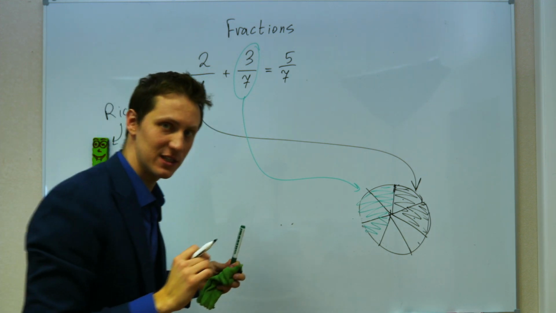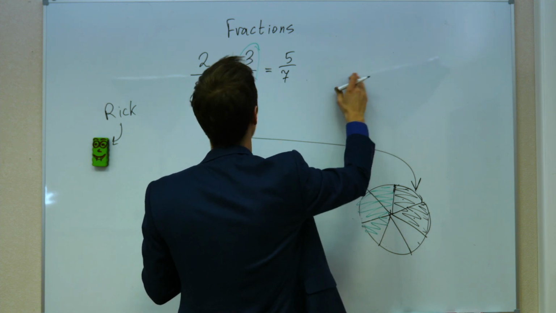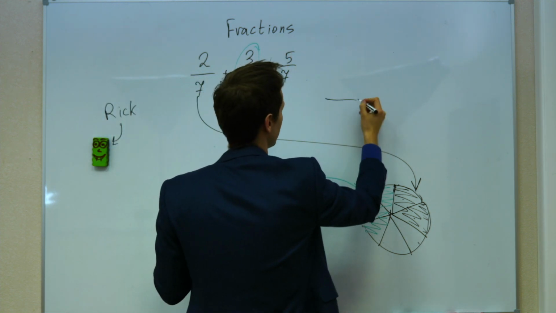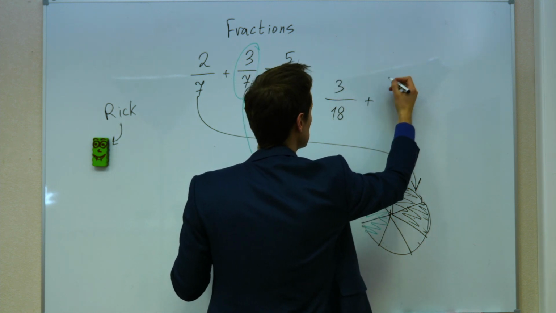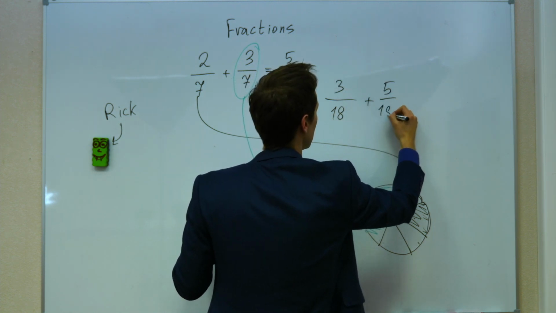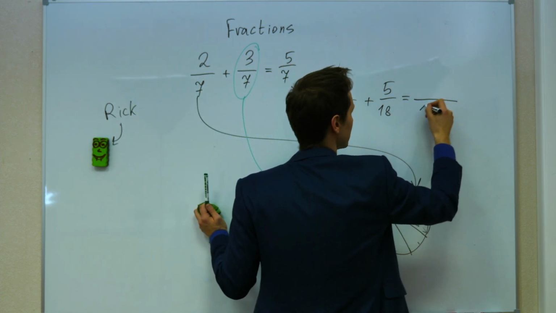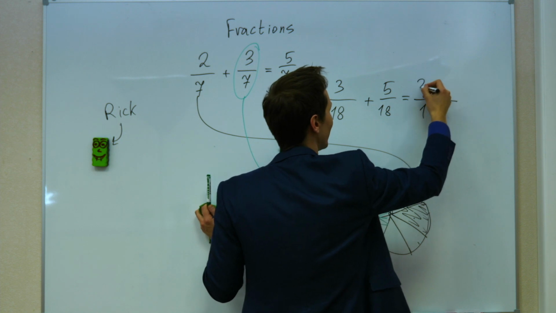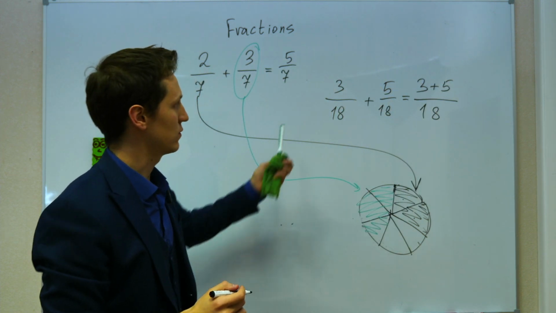The rule is the following: if you try to add two fractions with the same denominator, let's say 3/18 plus 5/18, you have to keep the denominator the same, and then you have to add the numerators of these fractions together. So that's the rule.